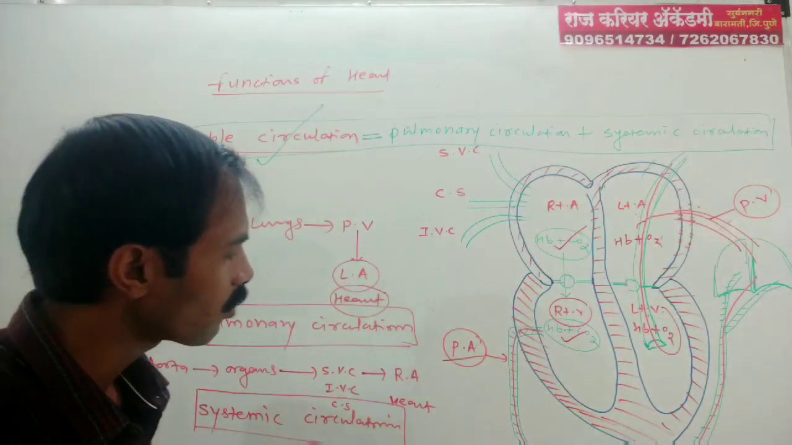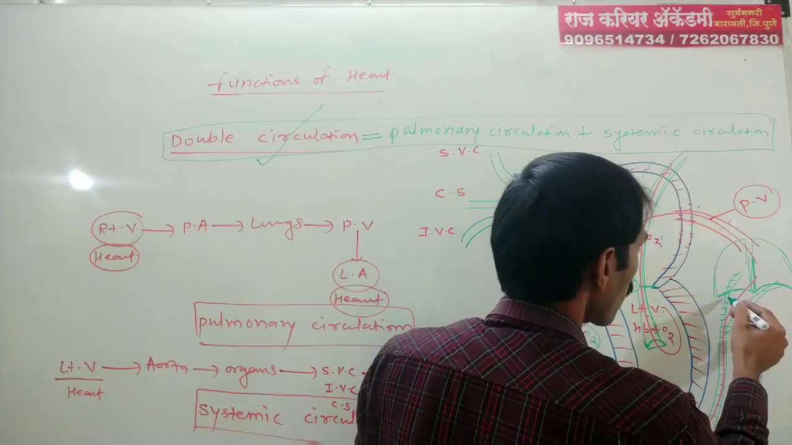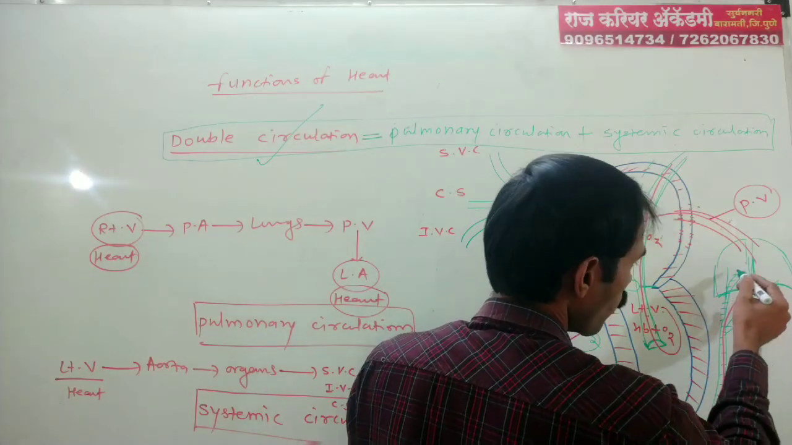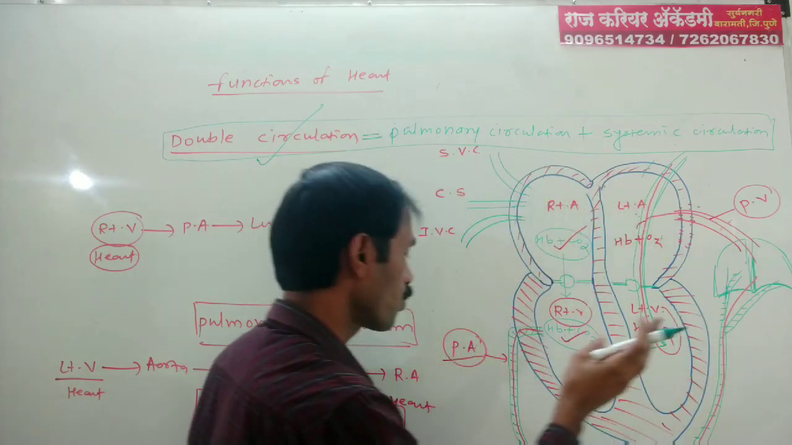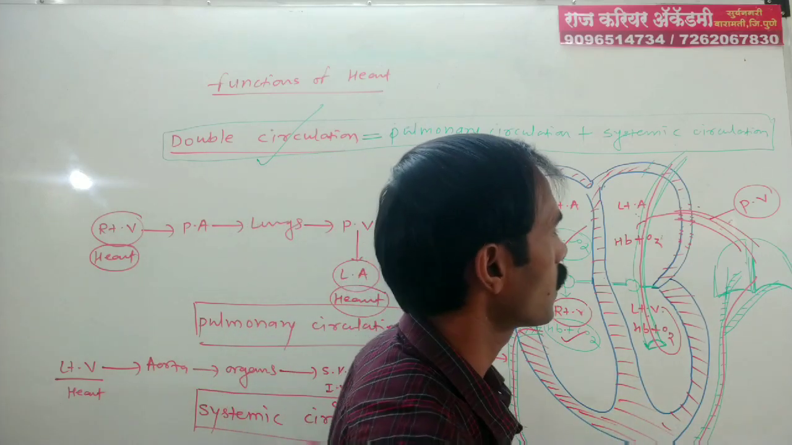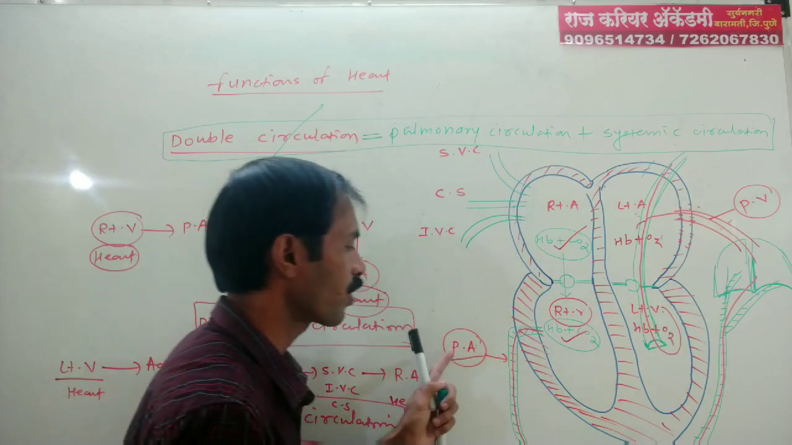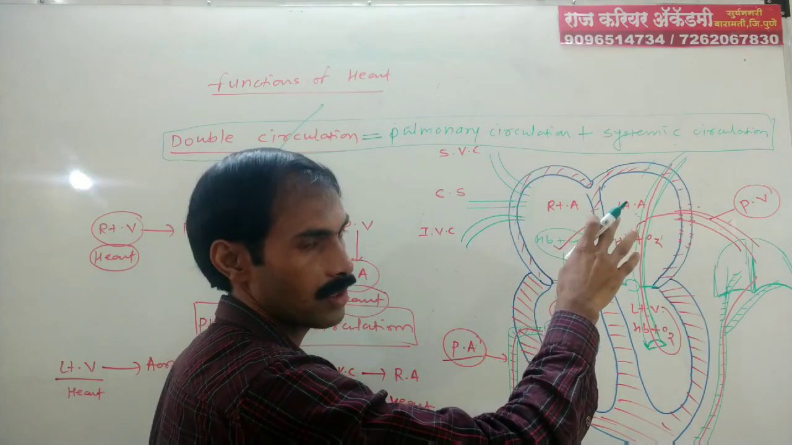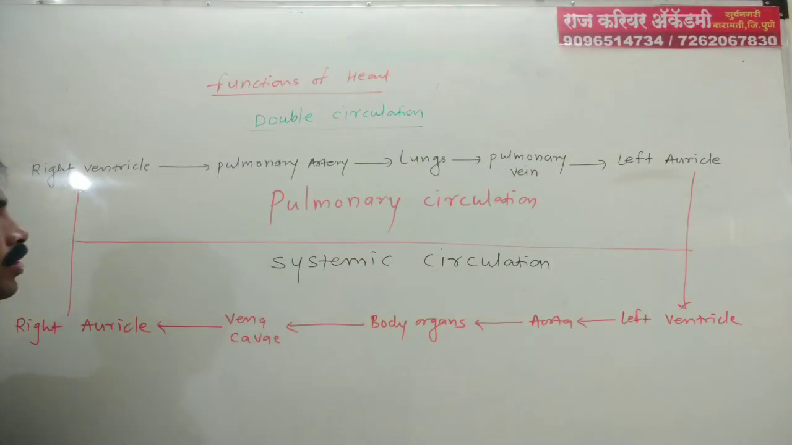There is a pair of pulmonary arteries. This is the pulmonary artery. It bifurcates to the left lobe of the lungs and the right lobe of the lungs. That is, there are two pulmonary arteries and four pulmonary veins. Totally four pulmonary veins and a pair of pulmonary arteries. This is the pathway for double circulation.